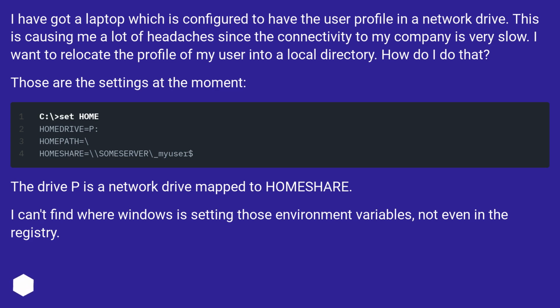Those are the settings at the moment. The drive P is a network drive mapped to HOMESHARE. I can't find where Windows is setting those environment variables, not even in the registry. The laptop is running Windows XP.